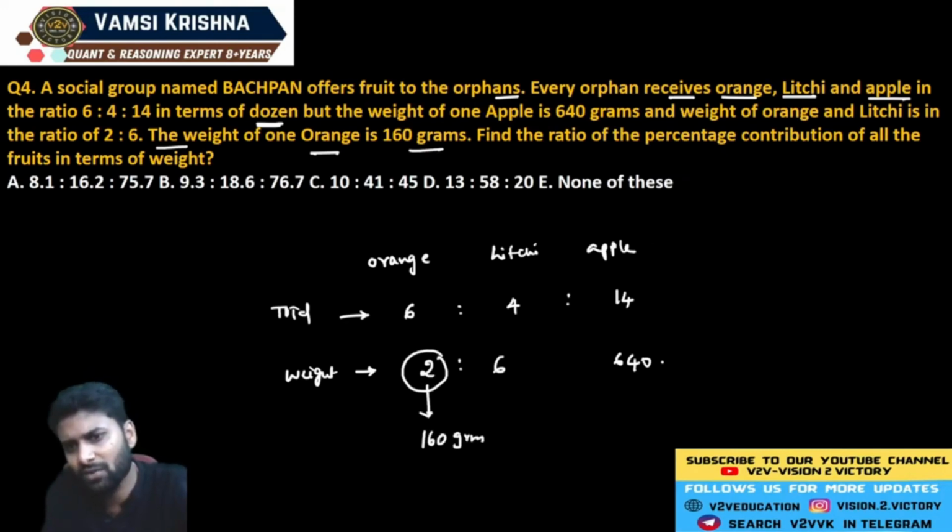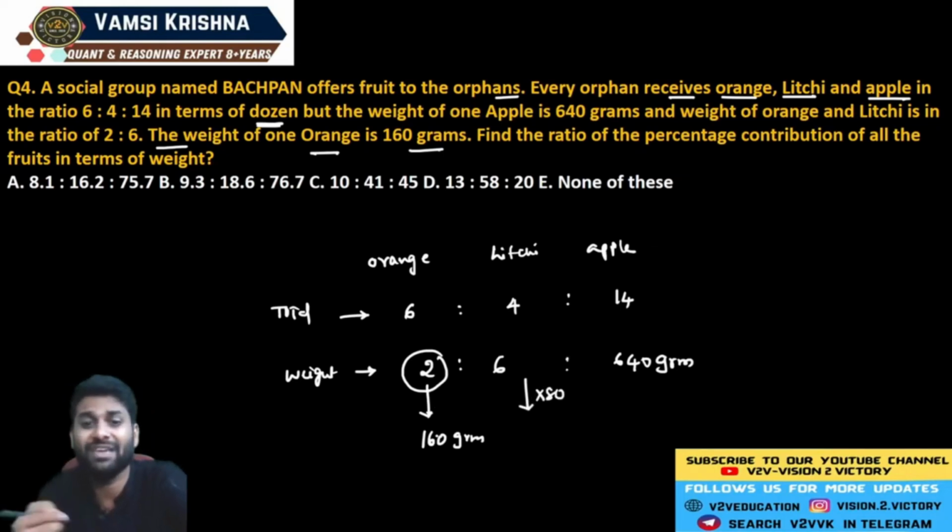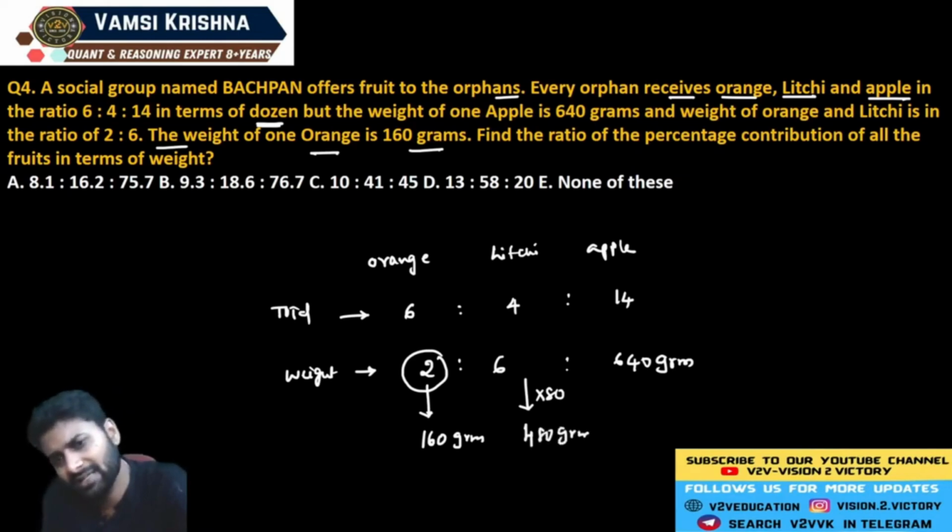See, weight of one orange is equal to 160 grams means each number is multiplied by 80. Now 6 is multiplied by 80, then you can get the weight of each lychee. Why? Because it is in the ratio of 2 is to 6, means 1 is to 3. So 6 eights are 480 grams. Now you will get the weight of each lychee is exactly equal to 480. Each orange is 160.